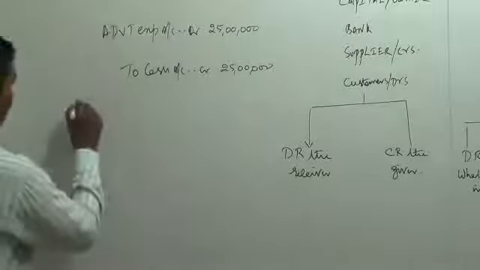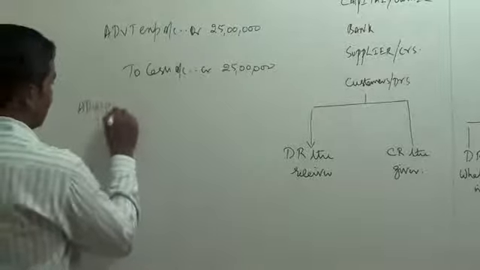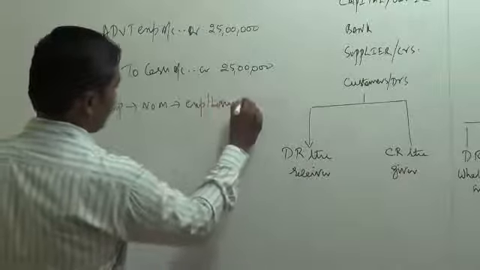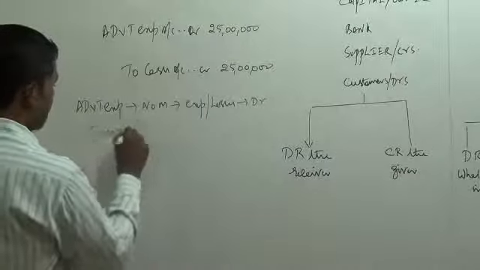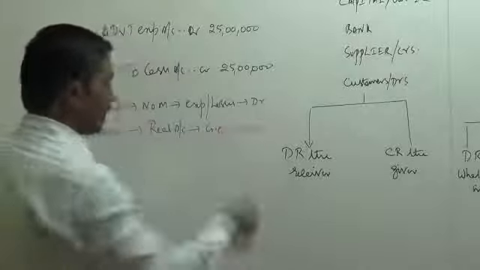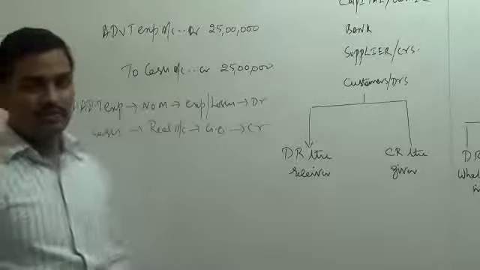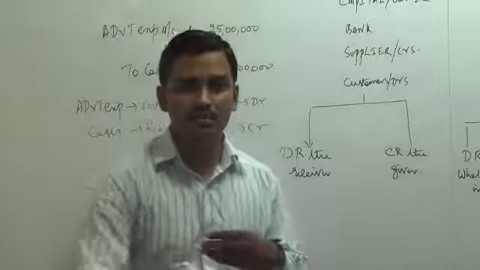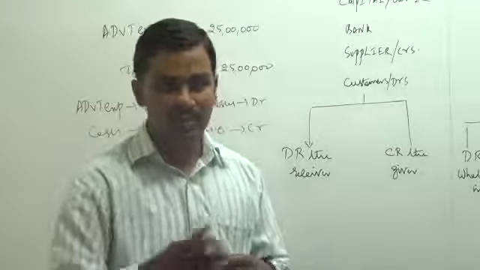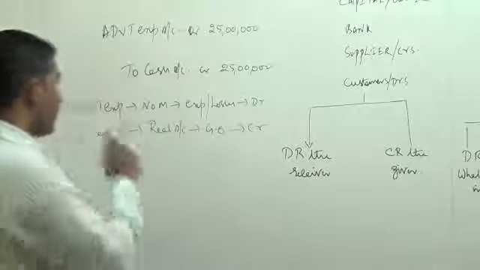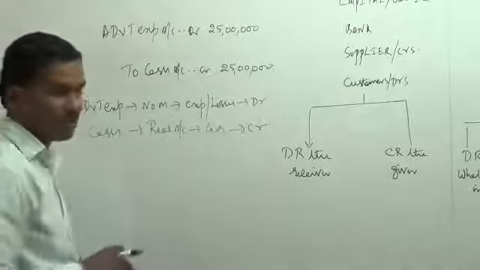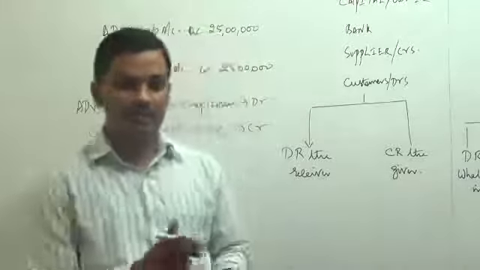What is the logic behind the entry? Advertising expenses, nominal account, expenses and losses, debit. Cash, it is a real account, it is going out, that is why this account has to be credited. For an expenditure called advertisement, cash is going out. So advertisement expense account has to be debited and cash account has to be credited. So this is the entry for the particular transaction.